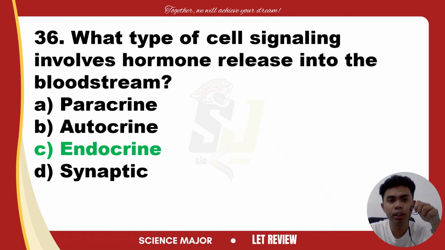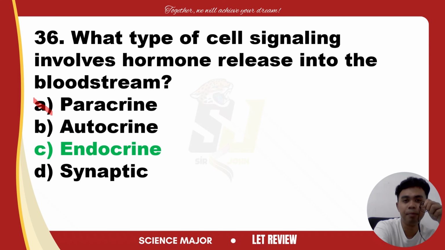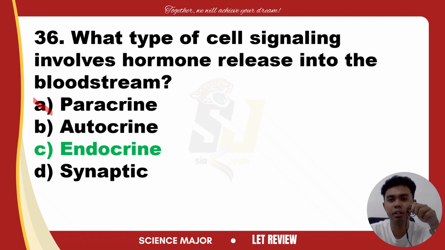Next is autocrine. Si autocrine naman, the cell targets itself. So again, autocrine, the cell targets itself. Yan yung tandaan ninyo. Releasing the signals that bind to the receptors on its own surface. This is also local and does not involve circulation in the blood. So, localized gahapon si autocrine, pero it targets itself. The cell targets itself.